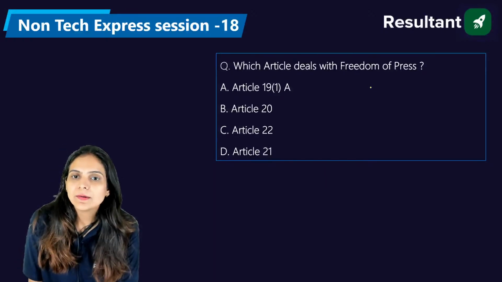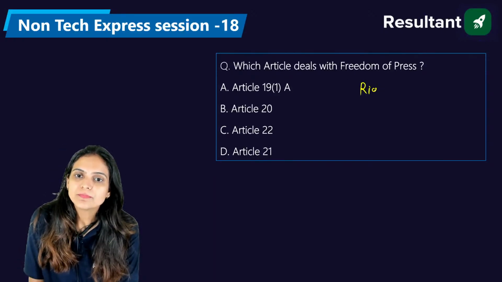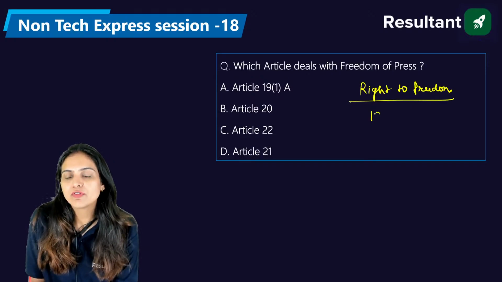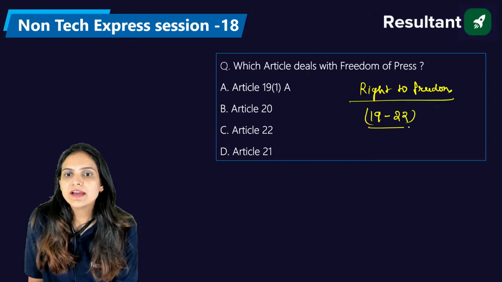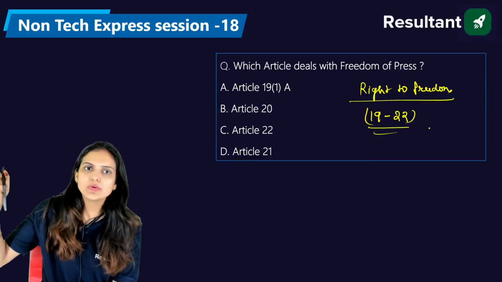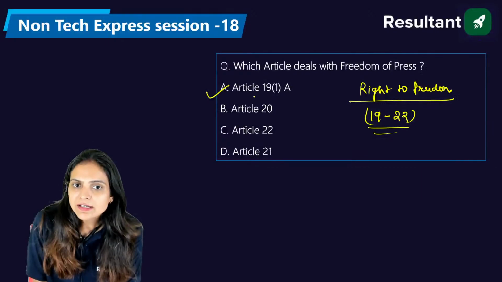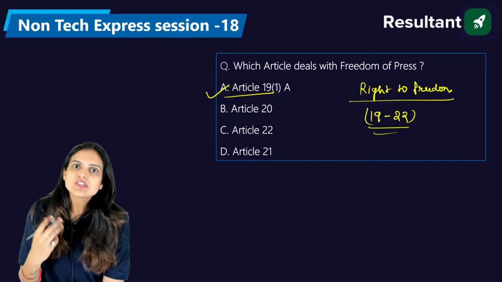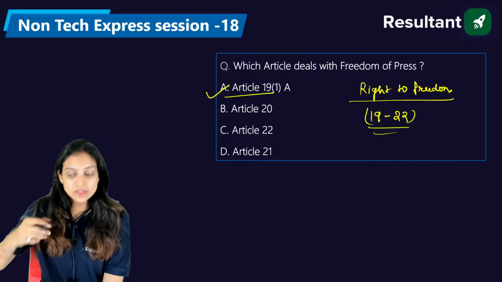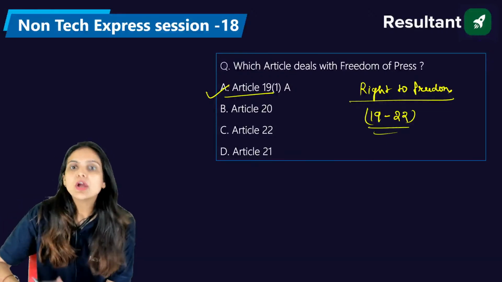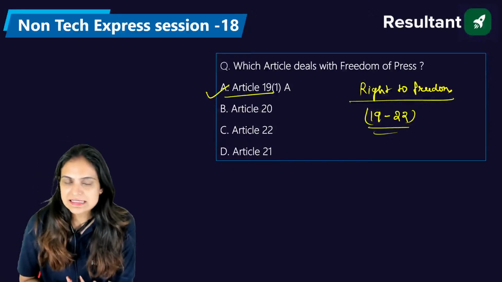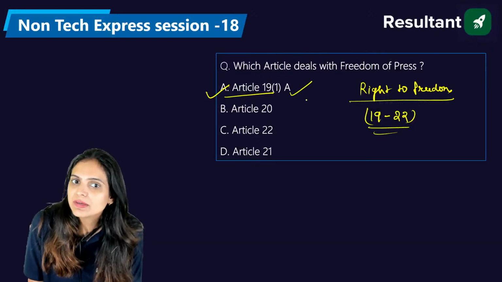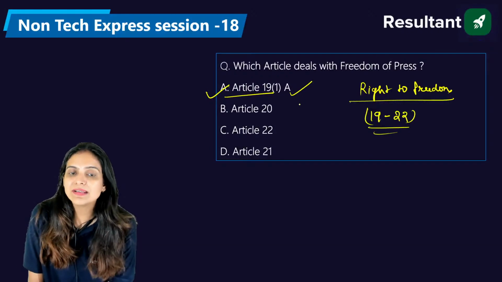So basically, when we talk about the right to freedom, under this category, from Article 19 to 22, we have four articles: 19, 20, 21, and 22. In Article 19, we have the concept of expressing yourself. If you want to express yourself in the form of writing, in a newspaper, or by delivering news on news channels, so you are in the press. That kind of freedom of press is given in Article 19(1)(a).